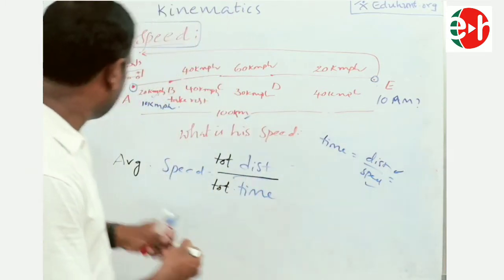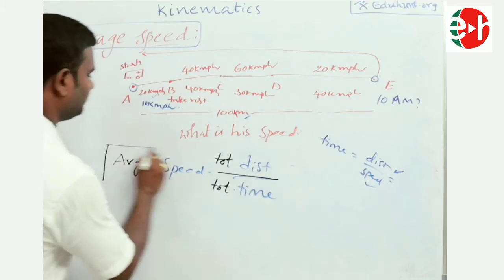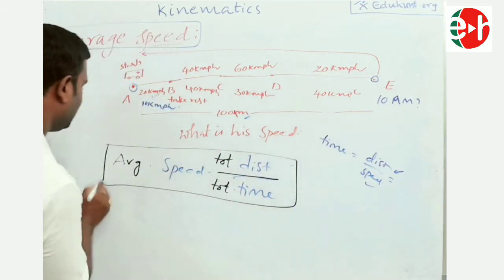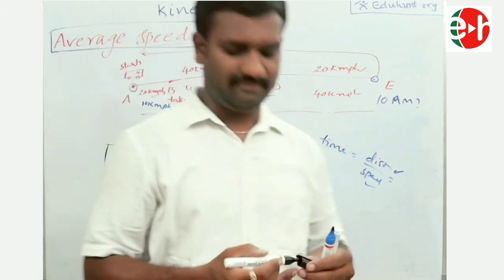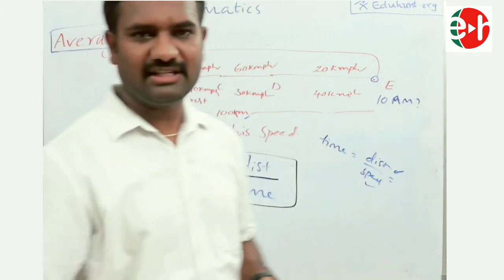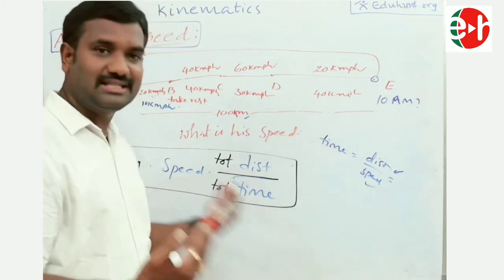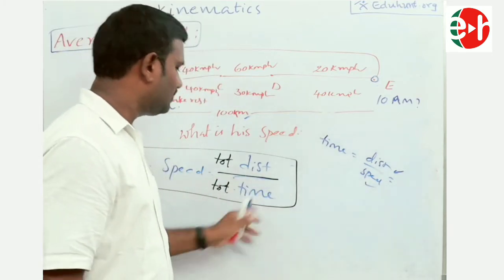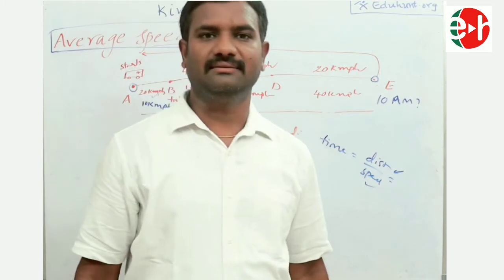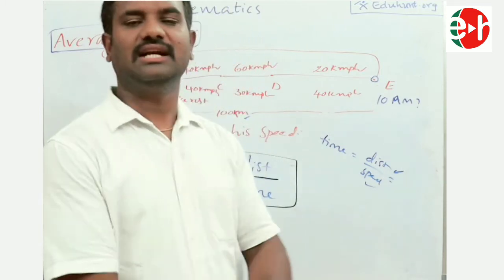So these are standard formulas. If you can remember this formula, you can find average speed. The formula for average speed is total distance covered by the body divided by total time taken. So these are the standard formulas.